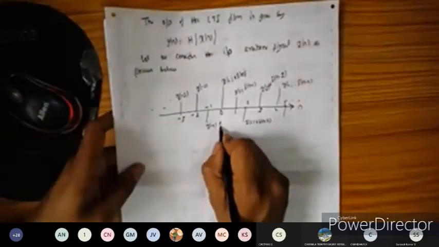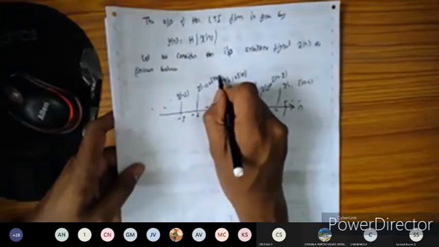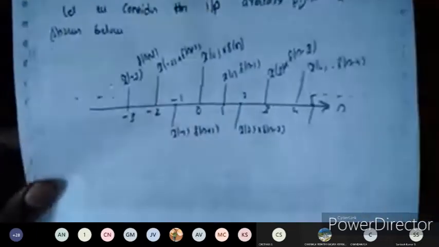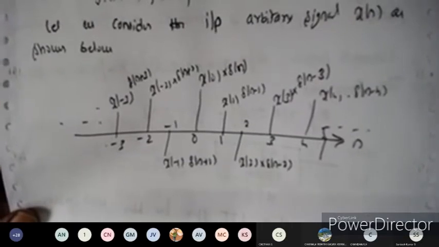So similarly, this one I'm going to multiply with the delta of n plus 1. This one I'm going to multiply with the delta of n plus 2, delta of n plus 3. Like that we are going to multiply here. Like this we are going to multiply with the corresponding signals.